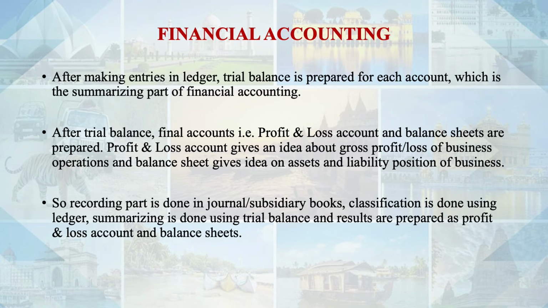And what is common in all these? These are money transactions or business events which have some financial characteristics. And in the end, we have said that we have interpreted the results. So we have prepared the final accounts, that is the profit and loss account and the balance sheet. The profit and loss account gives us an idea about the gross profit or gross loss of the business operations in a given time period. And also we prepare the balance sheet, which gives us an idea about the assets and liabilities of the business.